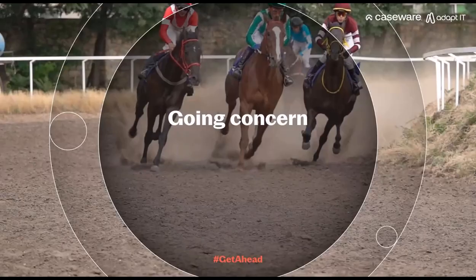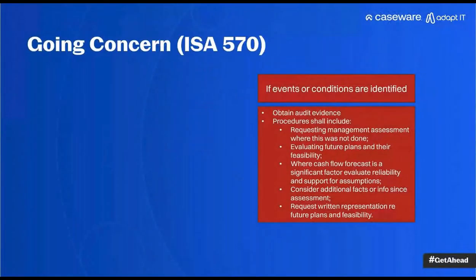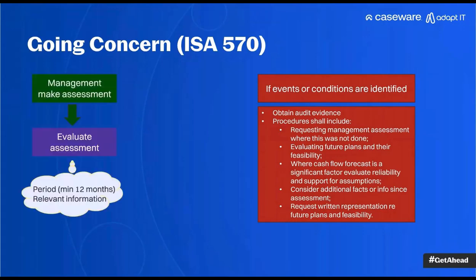In terms of going concern, there's a lot of theory about going concern, but the important thing is that one needs to be alert to and look out for events or conditions that are identified that indicate that there may be a possibility that the client is not going to be a going concern or cannot continue to operate as a going concern. Right. What does the standard say? Management has the first responsibility. They must do an assessment, and we will simply evaluate their assessment.